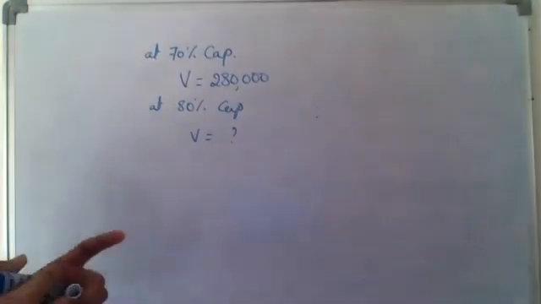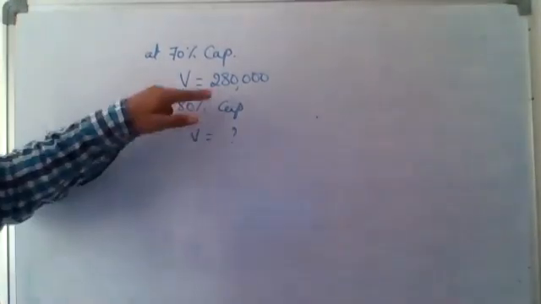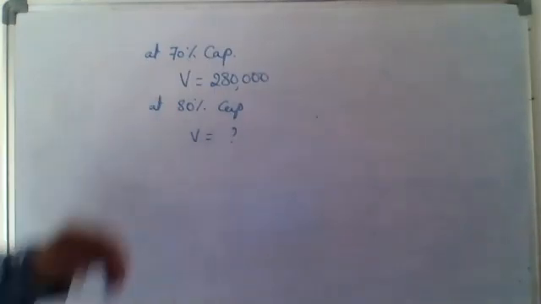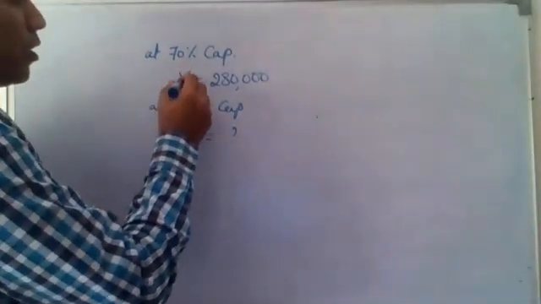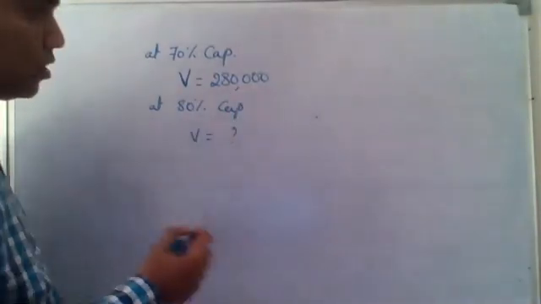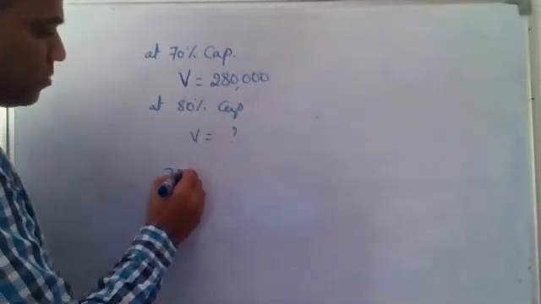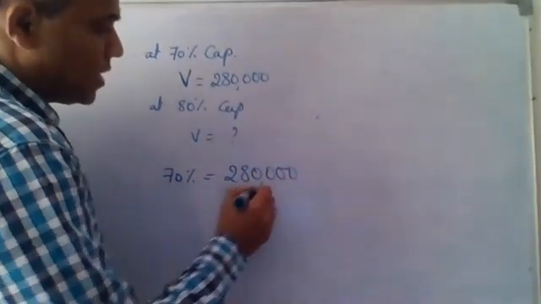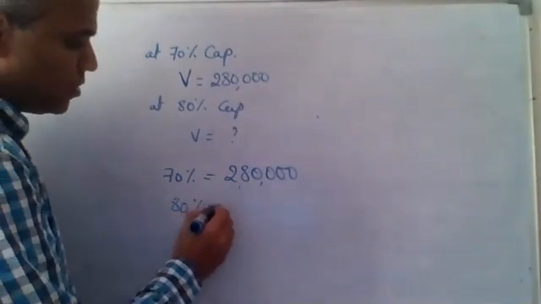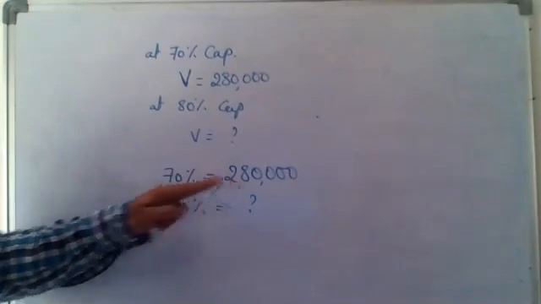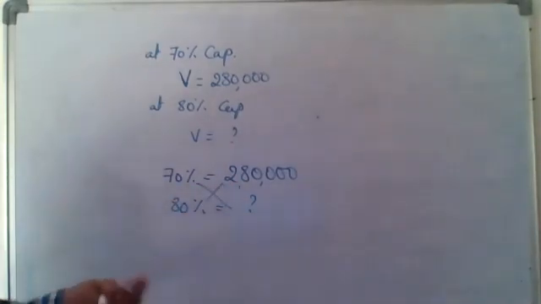Can you say I will simply copy the same 2,80,000 here? The answer is no, because I'm talking about variable cost. Variable cost in total cannot be the same. It will change. So I will write for 70% if it is 2,80,000, because it is directly proportionate. For 80%, how much? For 70 units, if it is 2,80,000, for 80 units, how much? I can take it that way, right?